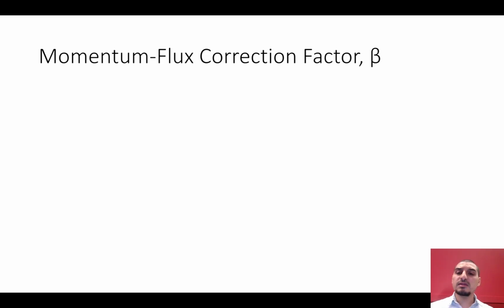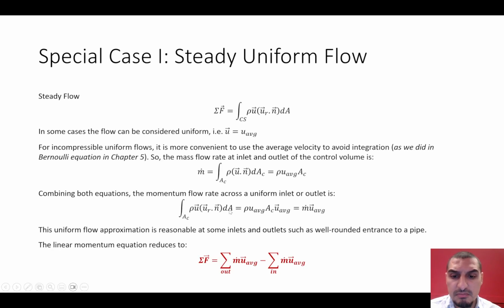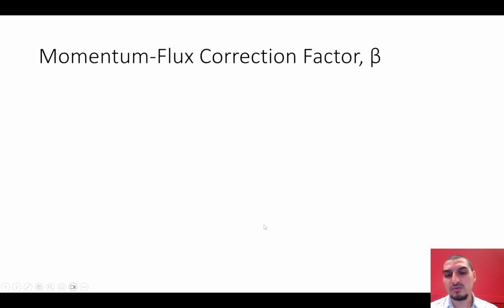Now there is one thing that is very similar to what we mentioned before in the modified Bernoulli equation. It has to do with the velocity as well. If you look at this equation here, you'd see that the mass flow rate contains the average velocity term, and it's already multiplied by the average velocity here as well. So it has average velocity to the power 2. It's rho A times the average velocity squared.